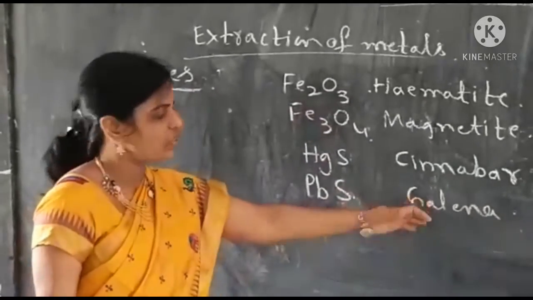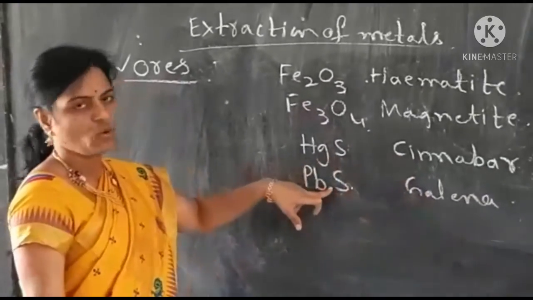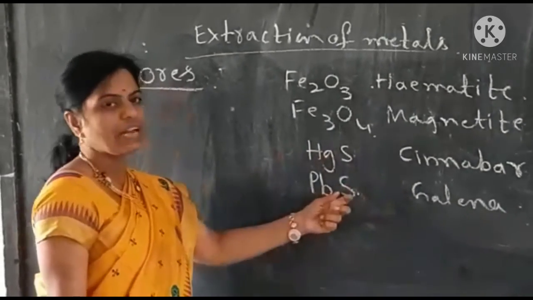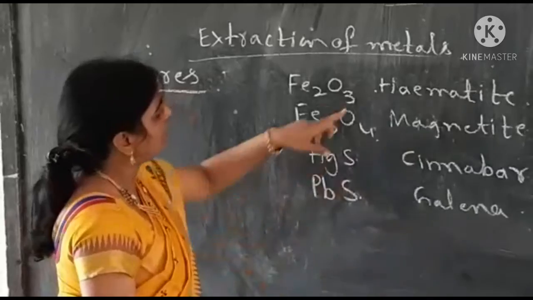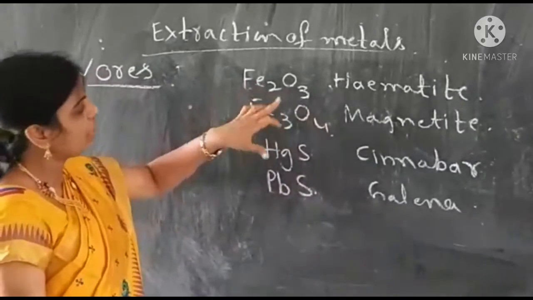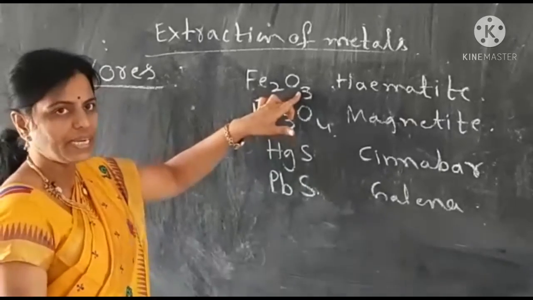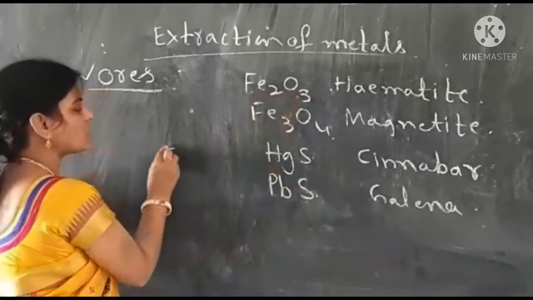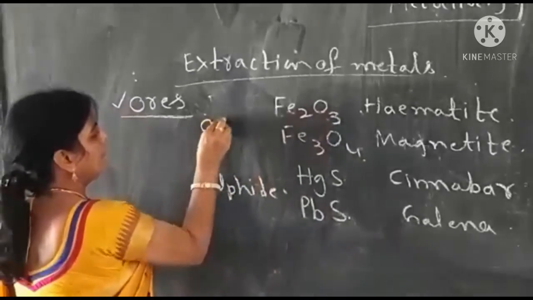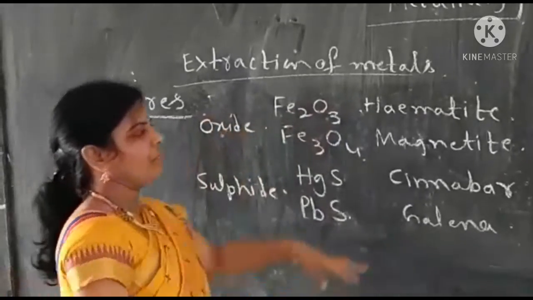So these two are sulfide ores. Cinnabar is the sulfide ore of mercury and galena is the sulfide ore of lead. And hematite and magnetite are oxide ores of iron. If oxygen is there, it is called an oxide ore. If sulfur is there, it is called a sulfide ore. That's why chalcogens are ore producers.